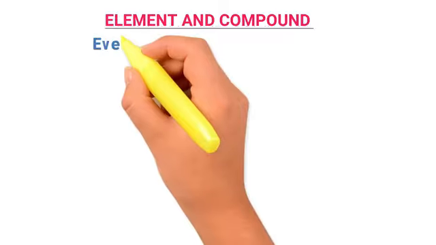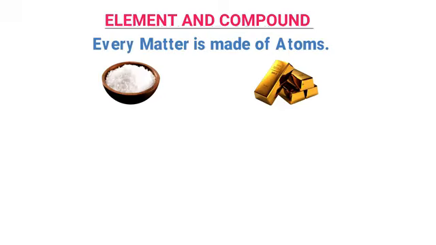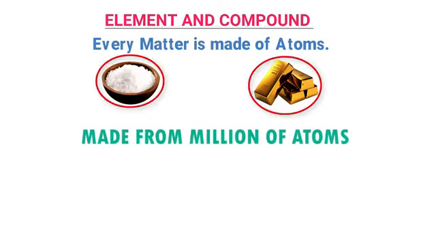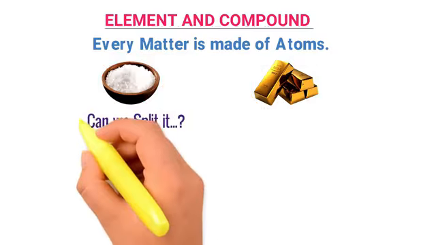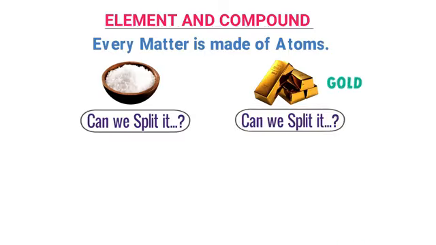Firstly, understanding the basic concept of element and compound. We have learned in the previous lecture that every matter is made from atoms. Now let me give you two examples. Consider table salt and gold. We know that both are made from millions of atoms. Let me ask you, can we split table salt into two or more simple atoms? Also, can we split gold into two or more simple atoms?